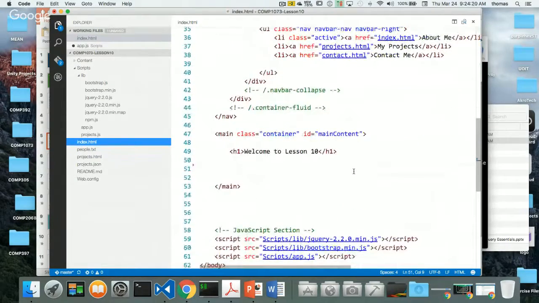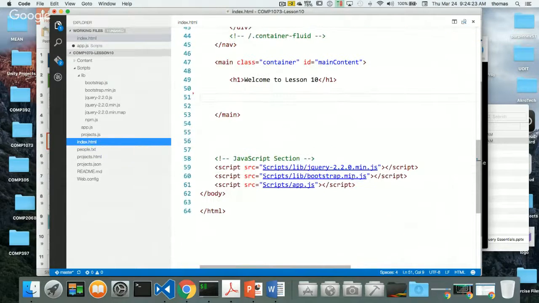So we're not just making web pages, web design here. We're making full web apps. And when we make a web app, we still have to link our libraries in the right order, by the way, into our application. So notice that jQuery comes first, and then we add Bootstrap. We can't run Bootstrap without jQuery. Bootstrap is another free library that adds CSS styling to our page, and we've been using it throughout, right? Then finally, our app.js comes at the bottom. So our custom code comes down here. There are two sections, one for libraries and one for our code.